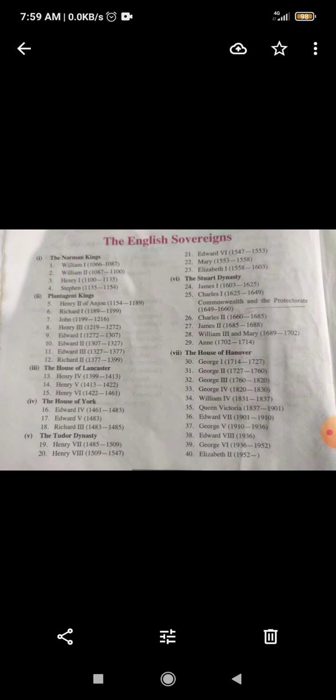The period of the Tudor dynasty began with Henry VII, from 1485 to 1509. It means that here we are discussing the 15th century kingdoms of England. So sovereign powers were taken by Henry VII. Again Henry VIII took the ruling powers.